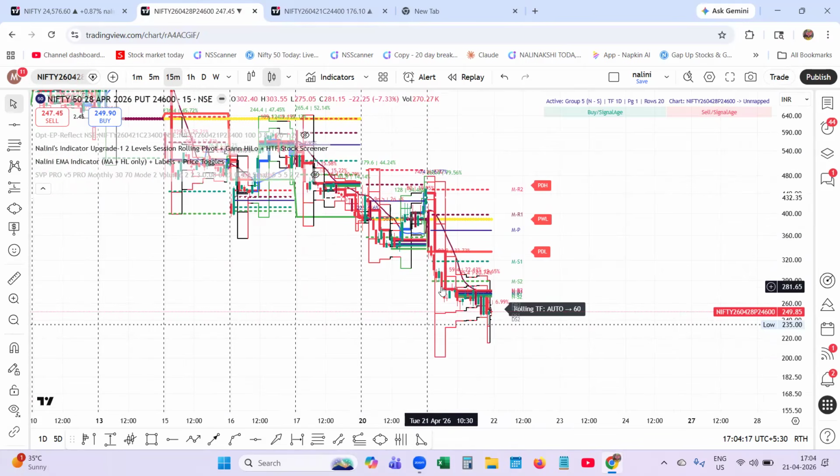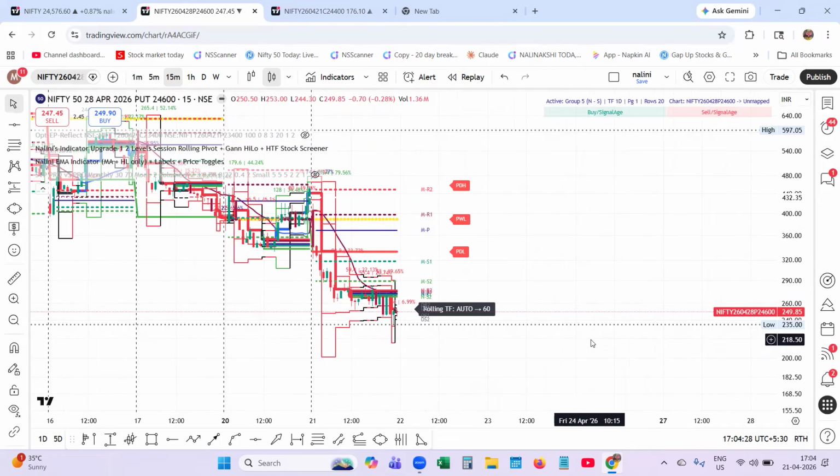This is the Nalini Precision Engine, and this is the Nalini EMA indicator. Like this, you can trade better. I've shown you this hack. Utilize this. Whoever bought my indicator, they can utilize and take the benefit of it.